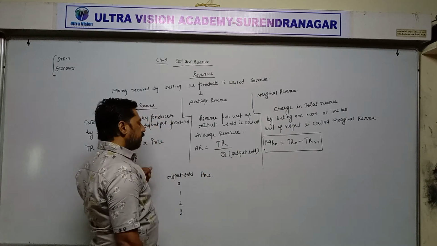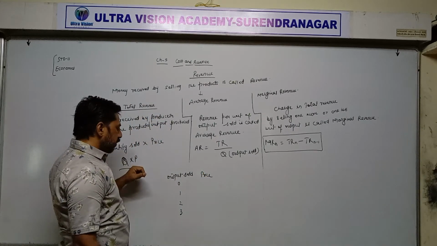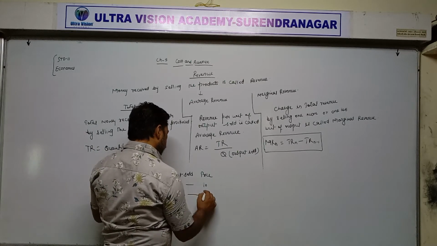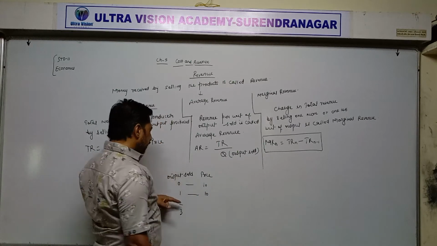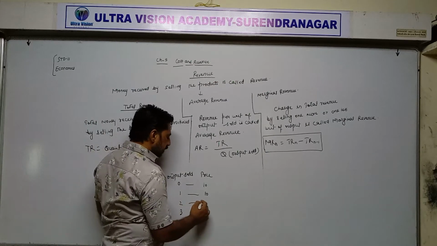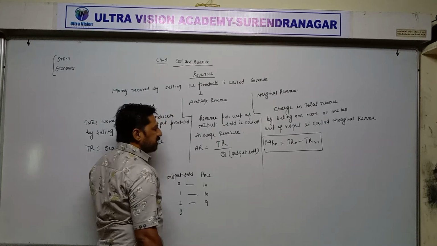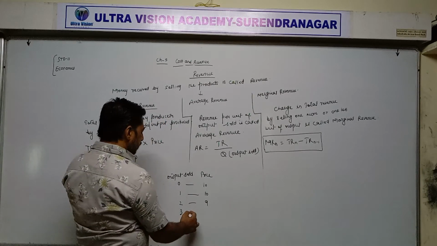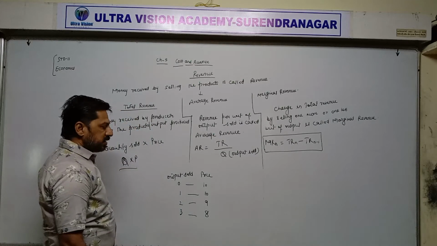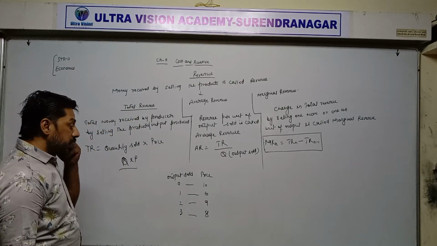Suppose price of 1 unit of output produced is 10 rupees. When we are selling more units of output, just assume that producer is reducing the price, means there is 9 rupees for 1 unit. When they are selling 3 units, they are keeping price 8 rupees. So price is 10 rupees for 1 unit.